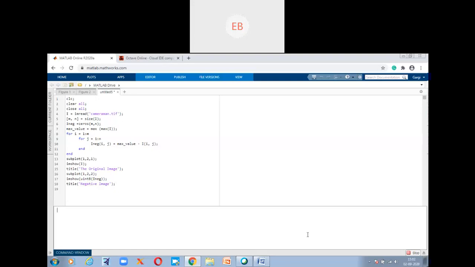Okay, did you get what is the negative of an image? See, basically it's nothing but replacing darker pixels with lighter pixels and lighter pixels with darker ones. Here we are talking about the negative of a grayscale image. Last class someone asked me about the negative of a colored image. Yes, we can definitely use a colored image as well, but it takes only grayscale images. You can convert the colored image to grayscale first and then perform the negative.